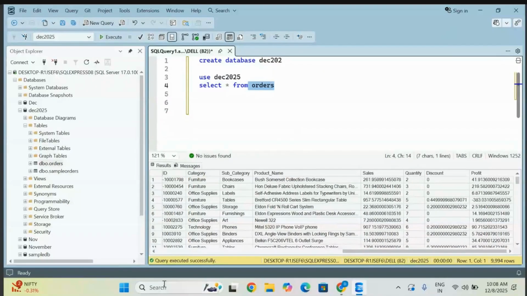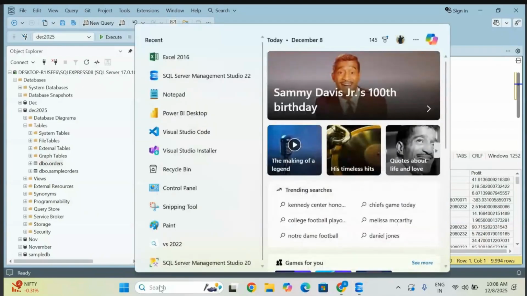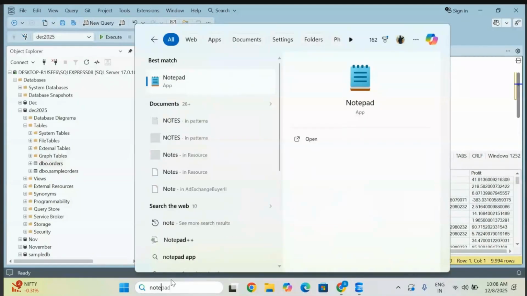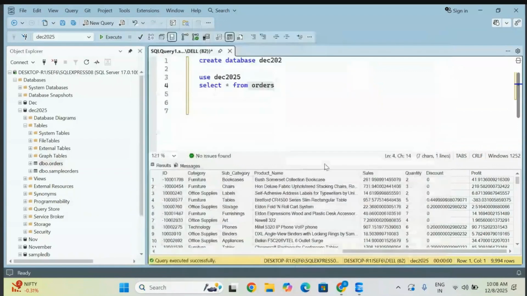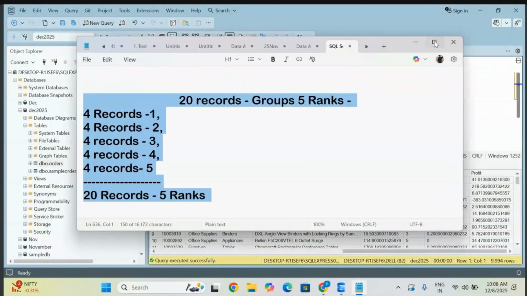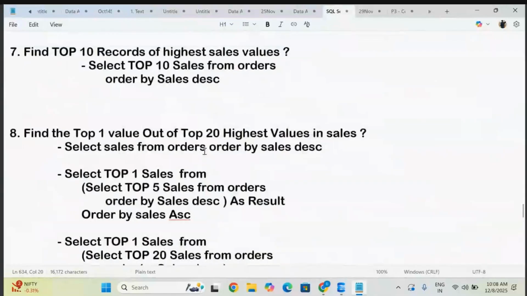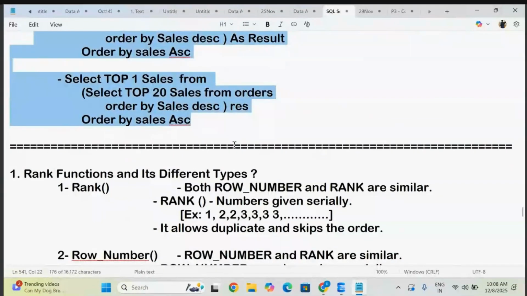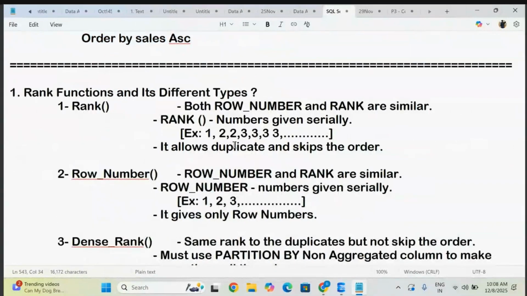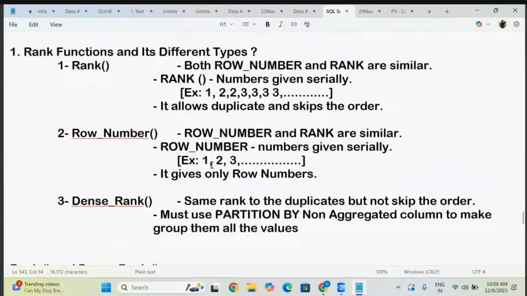So let's check what we are going to discuss now. Where we were till here, top values and bottom values we have found out. The rank function, which is very important for you. So without the rank function, your interview is incomplete. Every stage, be it fresher or experienced, whatever it would be. Just give me 2 seconds.